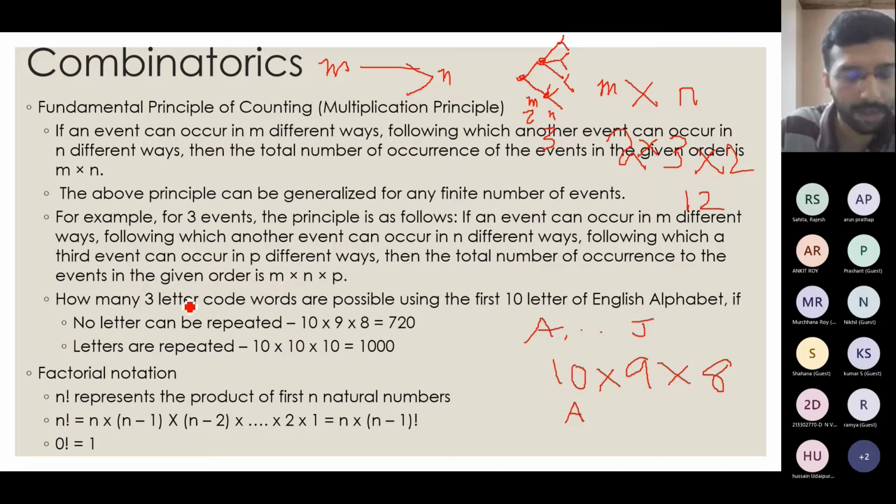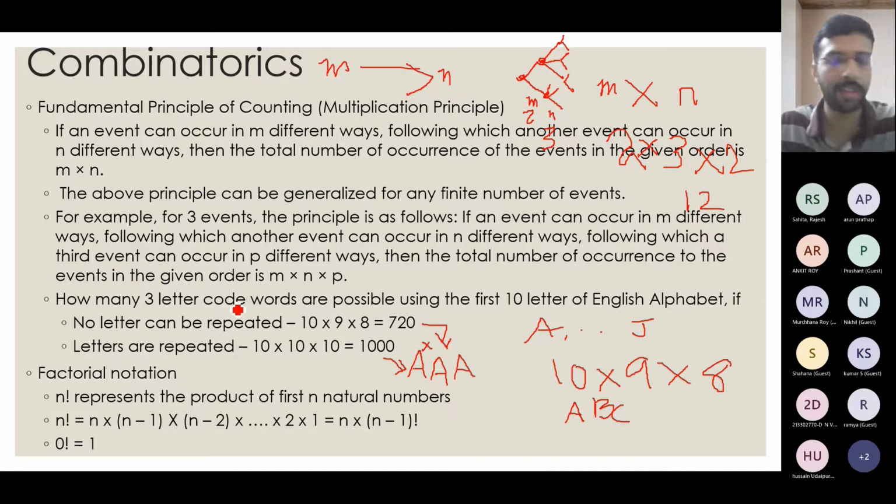Now what if letters can be repeated? For the first letter I can choose anything out of A, B, C, so 10 options I have. For the second, repetition is allowed, so again 10 options I have. So I can choose A at this point also, and I can choose A at this point also. This is valid here, whereas it was not valid for the first condition. That is why for the second condition we have 10 into 10 into 10 cases. We can have 1,000 ways to form this set.